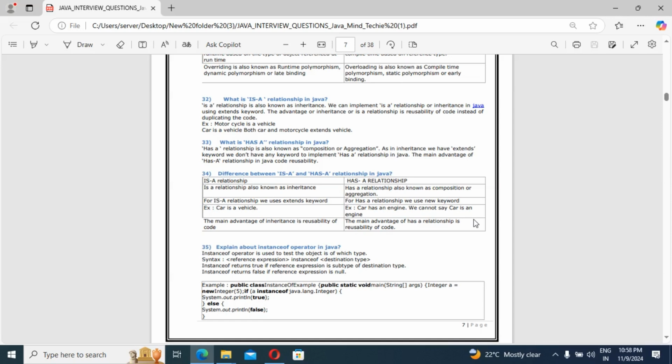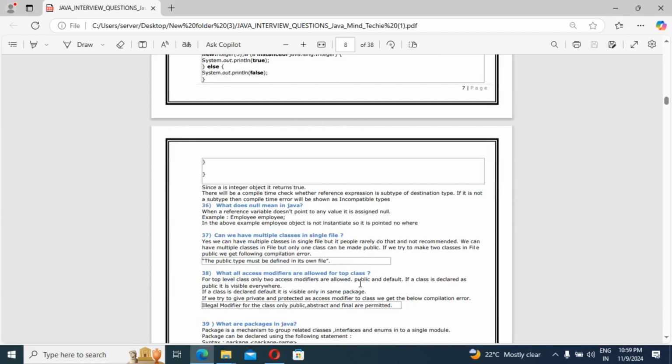When you are going into typecasting, that time you need to mention what type of object we are going to check. That is the instanceof operator. instanceof returns true if the reference expression is a subtype of the destination type. instanceof returns false if the reference expression is null. This thing we should know.